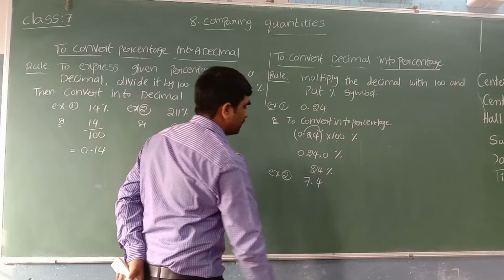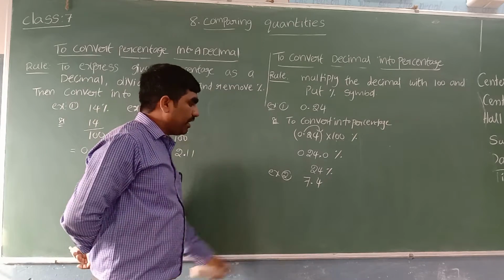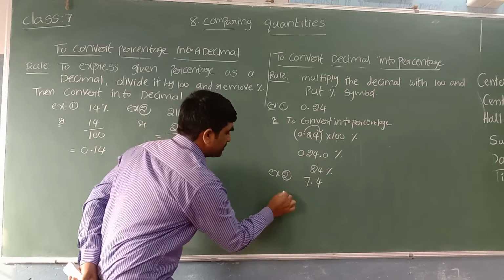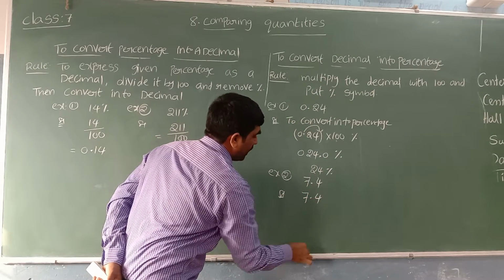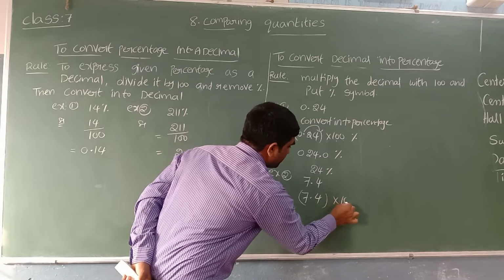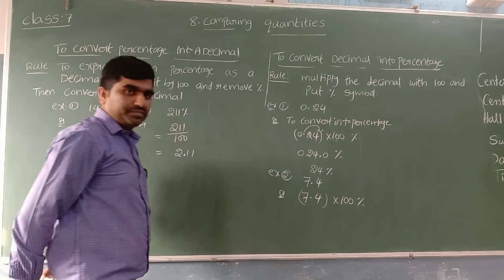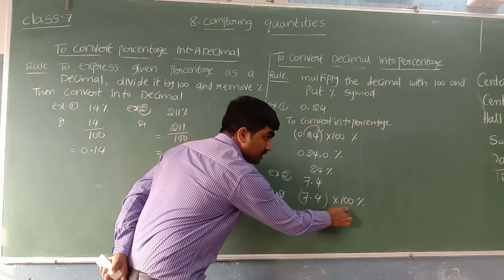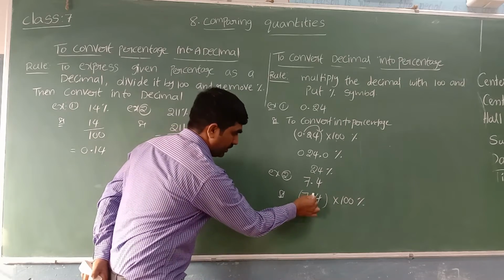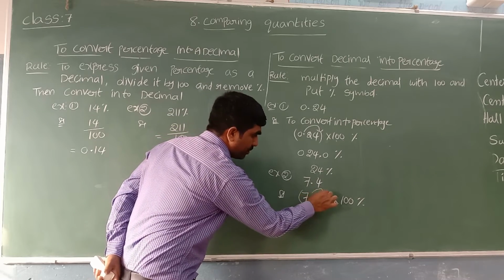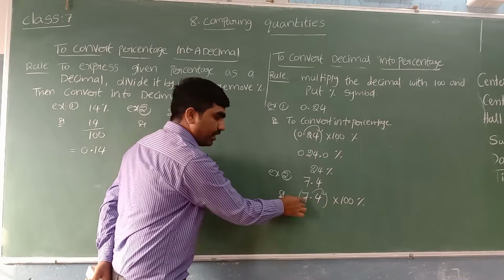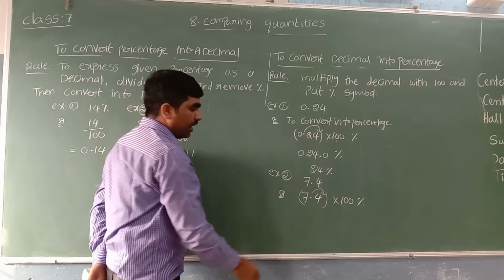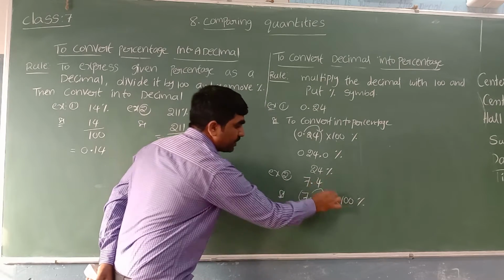7.4. Decimal 7.4 into percentage. To express the decimal into percentage, take the given decimal, multiply with 100 and put the percentage symbol. I said when you multiply with 10 or 100 or 1000 or 10,000 or 1 lakh, the decimal point is shifted to the right side. How many zeros are there? That many digits it is going to shift.